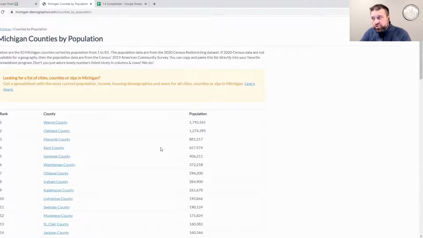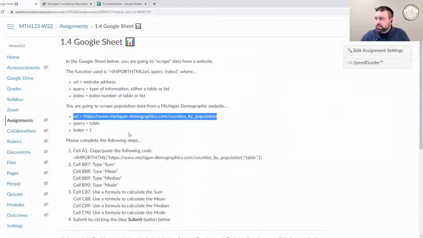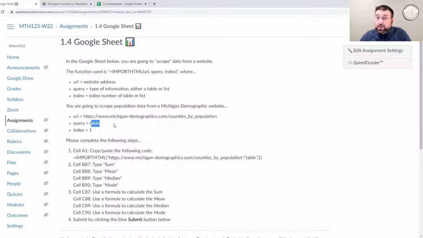And we're going to go out and scrape this data. We're going to go grab that data, okay? So in this activity, our URL is that website. The type of data we're scraping is called a table, and we want table number 1. That's the first table on the page.